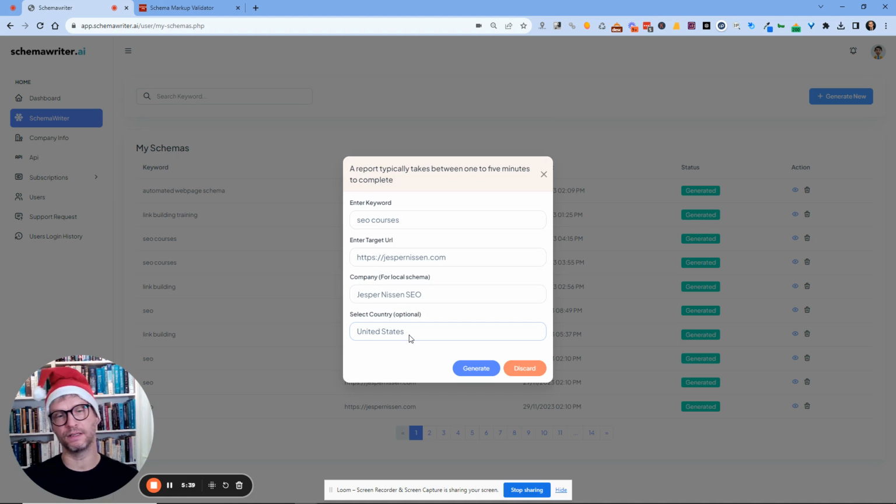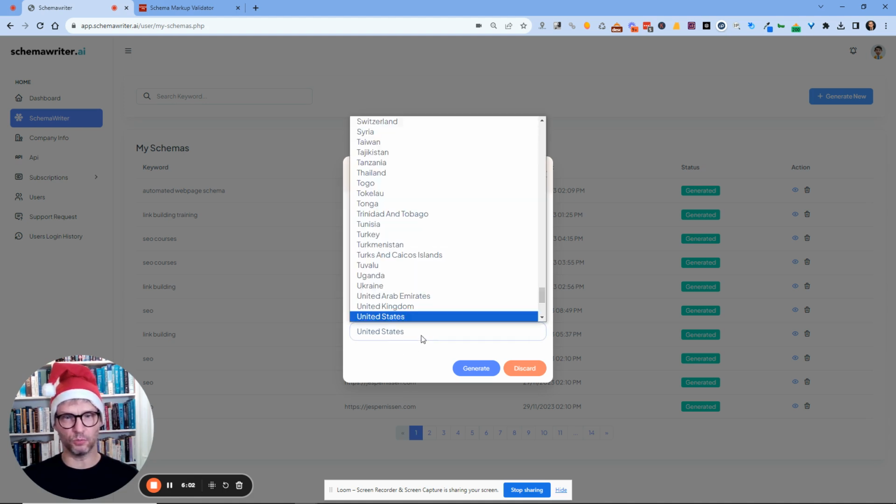The reason that it's important that you select the country is because we are performing a search for you in the background. And we're using the Google Search API to do that. And we need to specify the country, otherwise it will just be global random. And I mean, if you live in South Africa, you don't want it to be not selected here.